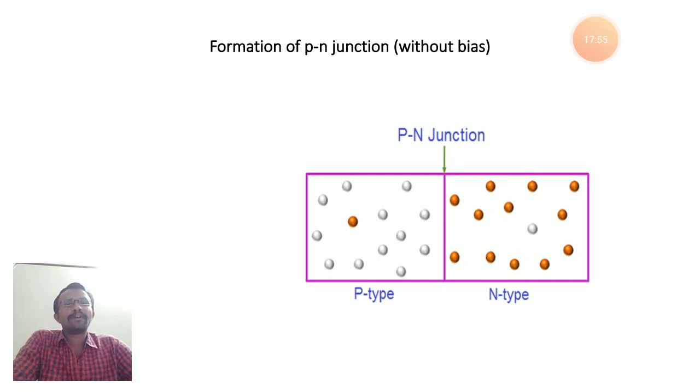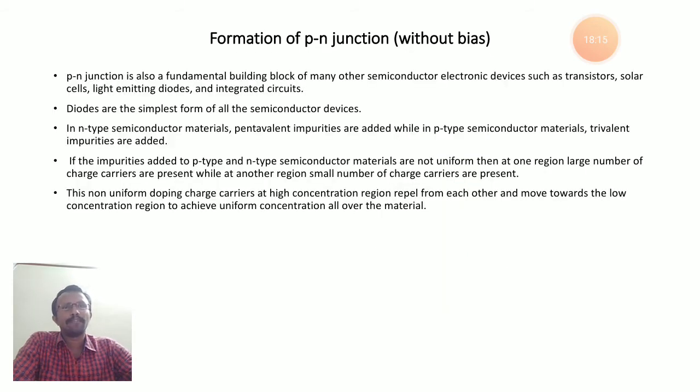Here we can see p-type. In p-type the majority carriers are holes. In n-type you can clearly see the majority carriers are electrons. So pictorially you can see how to form a p-n junction by using p-type and n-type semiconductors. Now you can see the p-n junction is also a fundamental building block of many other semiconductor electronic devices such as transistors, solar cells, LEDs and integrated circuits.